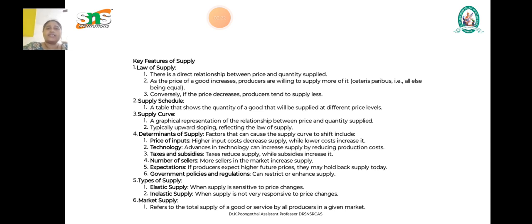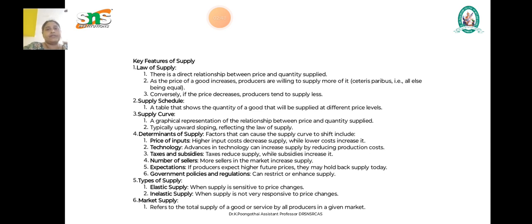The second one is the supply schedule. The supply schedule means a table that shows the quantity of goods that will be supplied at different price levels. The next one is the supply curve. The supply curve is a graphical representation of the relationship between the price and quantity supplied. It is typically upward sloping, reflecting the law of supply.